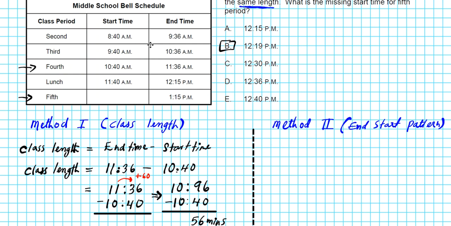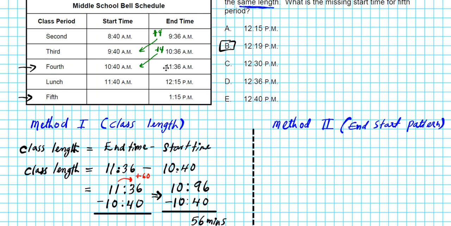Okay? Now, if you take a look at the end time and the start time for a period and the period after it, what you notice is that there is a pattern. Okay, so from 9:36 to 9:40, how many minutes is that? That's 4 minutes. From 10:36 to 10:40, end time for third period to start time for fourth period, what do you notice? 4 minutes, another 4 minutes.